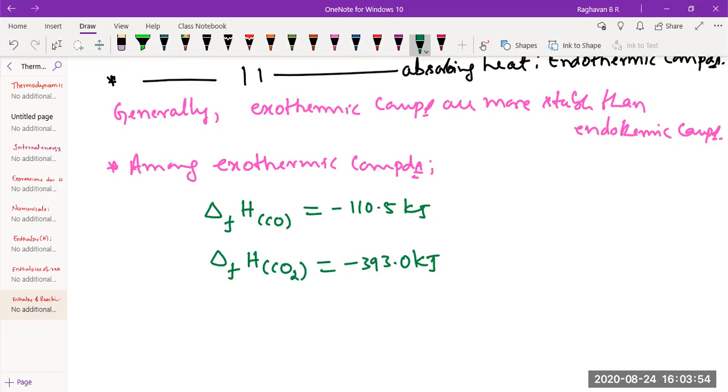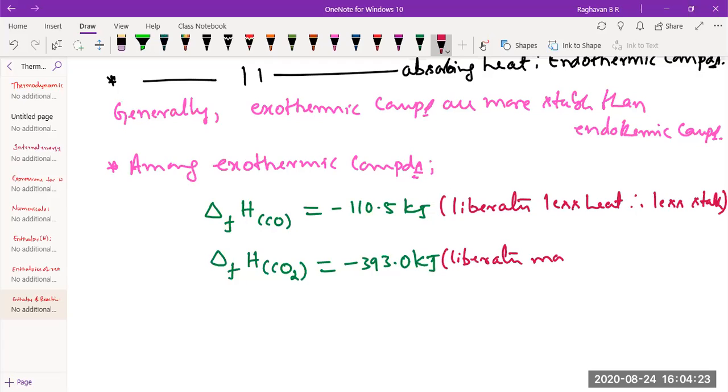Now this liberates less heat, therefore less stable. This liberates more heat during the formation, therefore more stable.